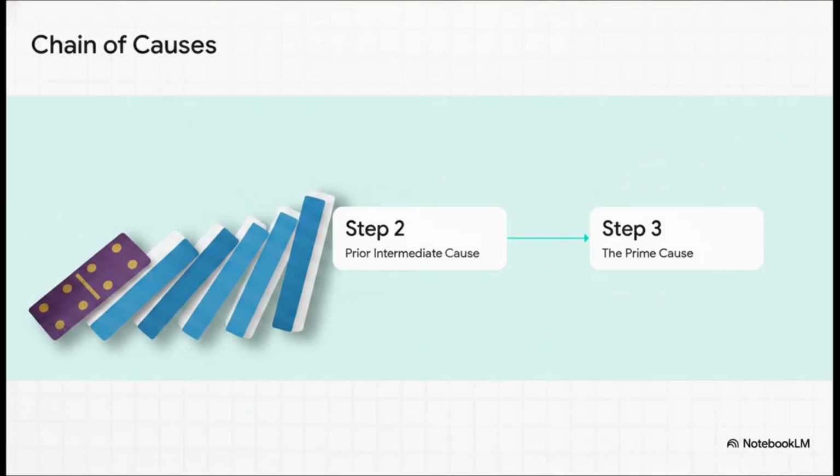Think of it like a giant domino effect, a finite series of events. Al-Kindi clearly argued that a chain of intermediate causes can't just go backward forever. If the universe isn't infinite, its chain of causes can't be infinite either, right? So there absolutely necessitates a prime starting point. Someone or something had to push that first domino.